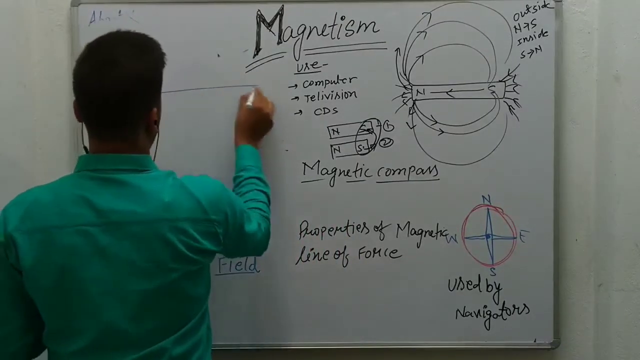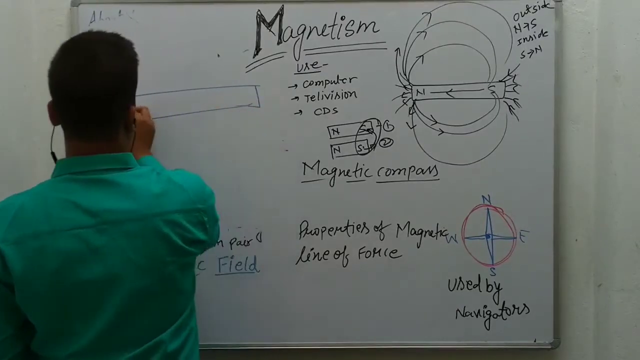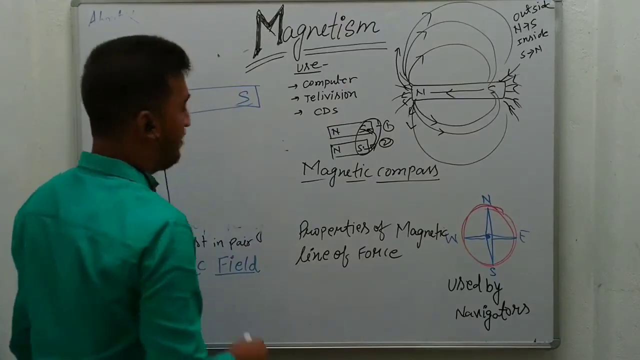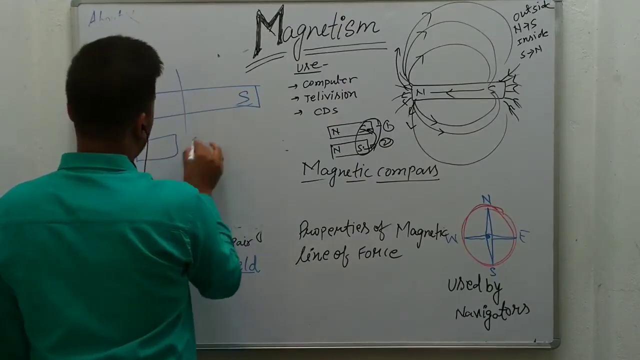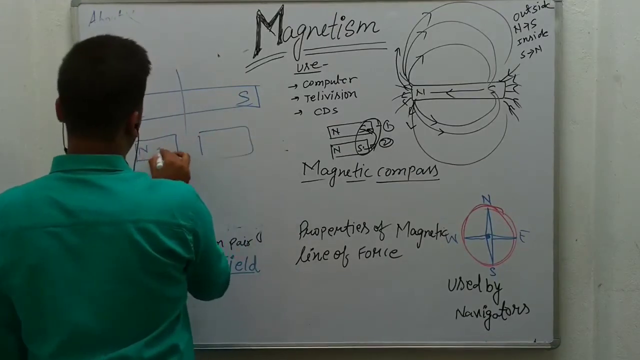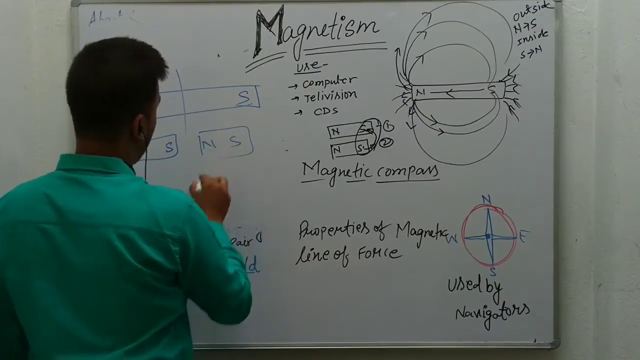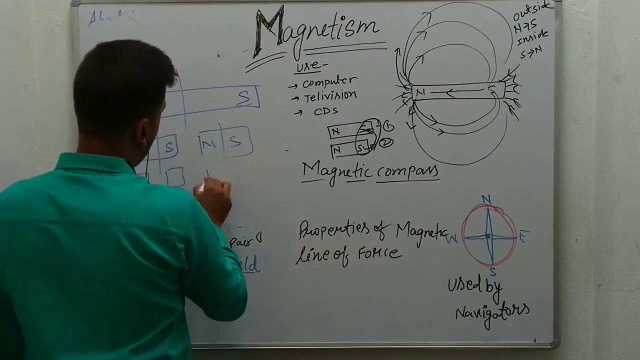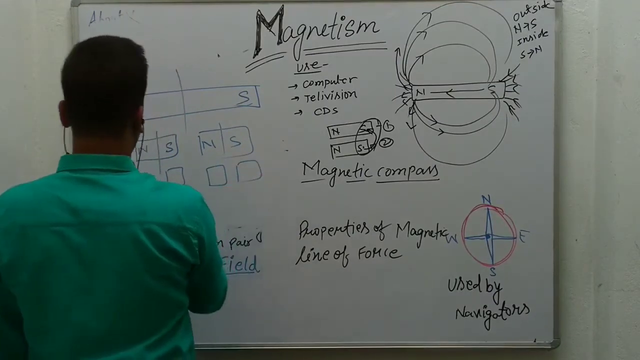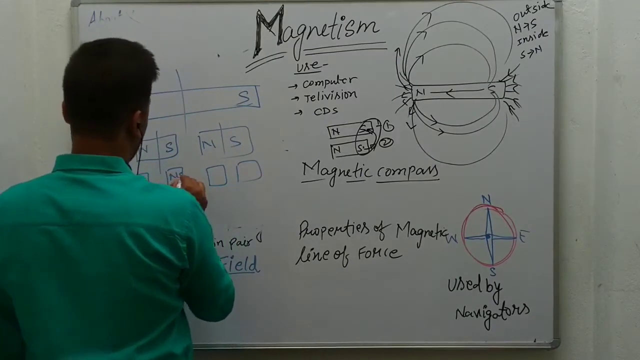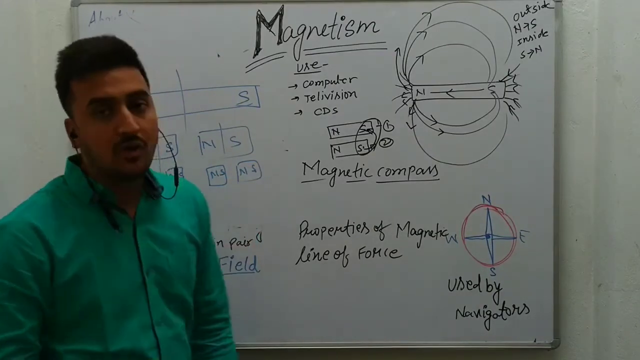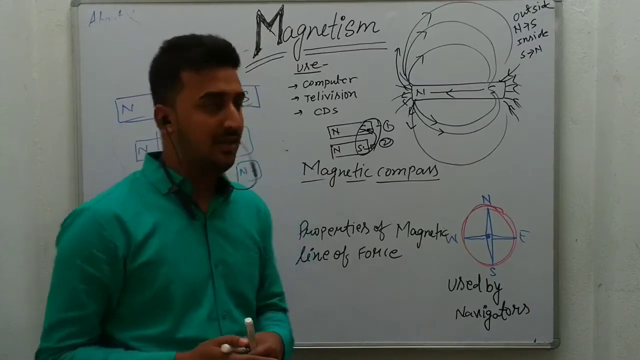Suppose this is a magnetic substance, north and south. When we cut this magnetic substance, it has two pairs, north south and north south. And when we cut these two magnets also, they will divide further into north south, north south, north south and north south. Means the poles always exist in a magnet in pairs.